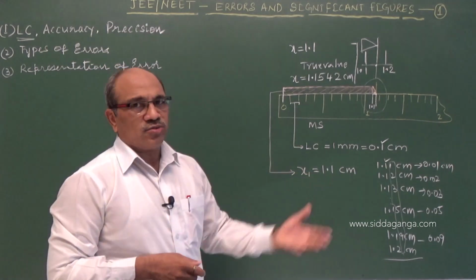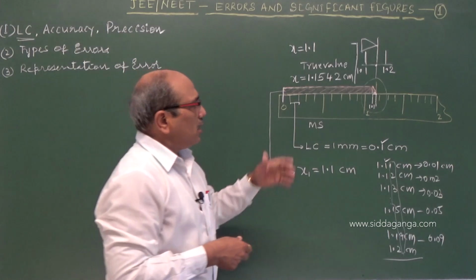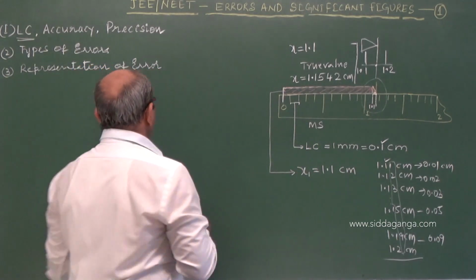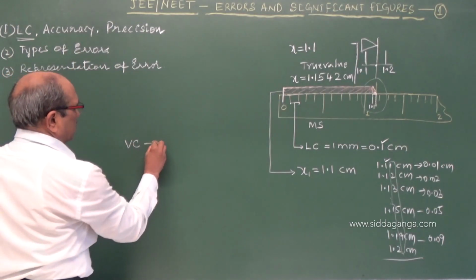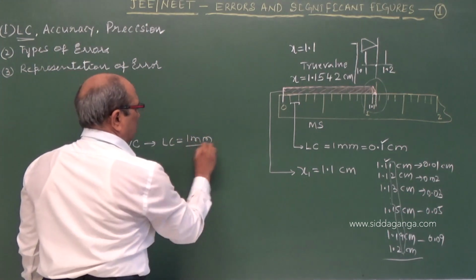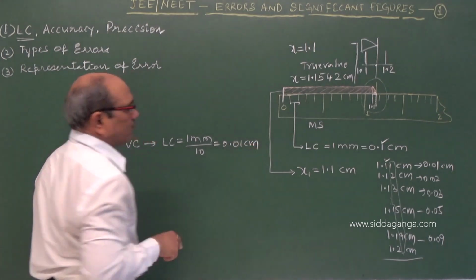Suppose this is one instrument I used, and I want to improve my readings. I have to go with a higher resolution instrument. Let it be the vernier calipers. In the vernier calipers, the least count is 1 millimeter by 10, which is 0.01 centimeter.